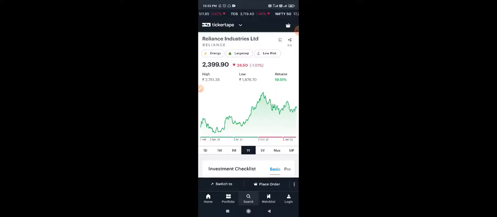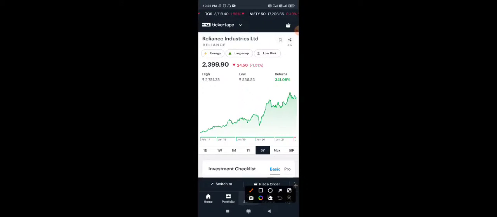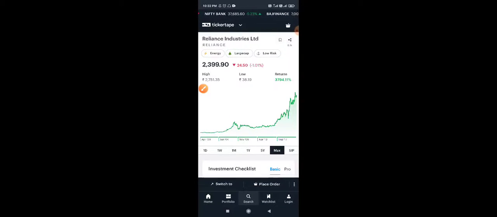In the same way, we can check the 5 years time frame, where the return is 341%, and from the inception of Reliance Industries till today it has generated 3794% of returns. So you can imagine how many shareholders of Reliance Industries have become crorepatis. This is the power of the equity market, the power of the stock market.